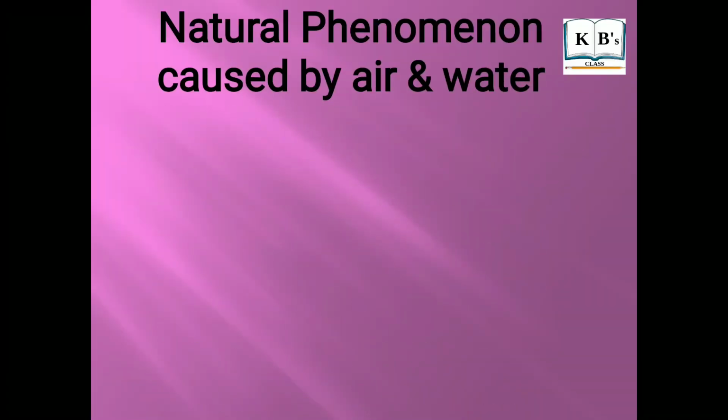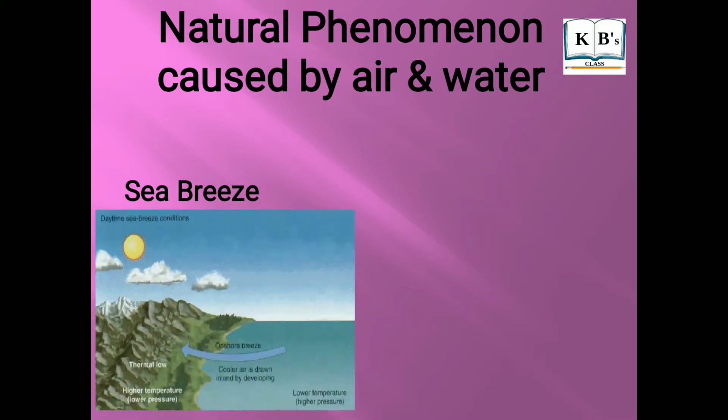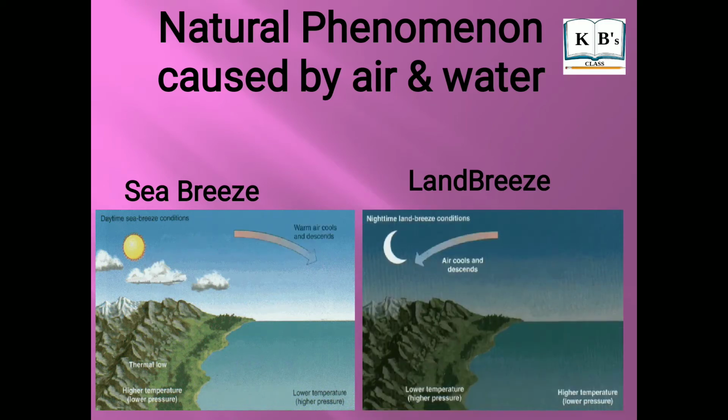Natural phenomena caused by air and water are sea breeze and land breeze. These are the two natural phenomena caused by air and water on the earth's surface. Let us study them in detail. Sea breeze.